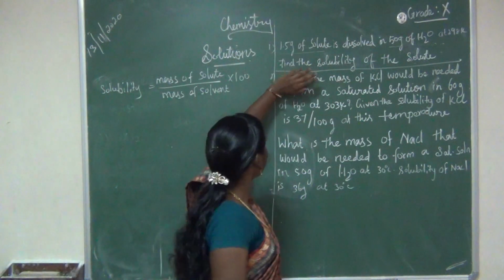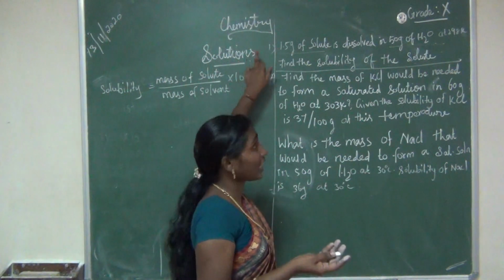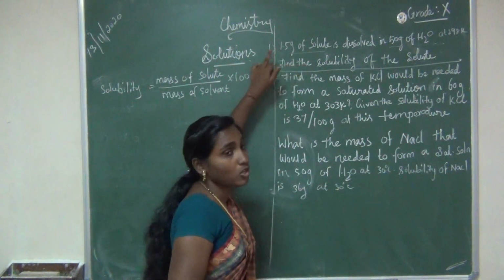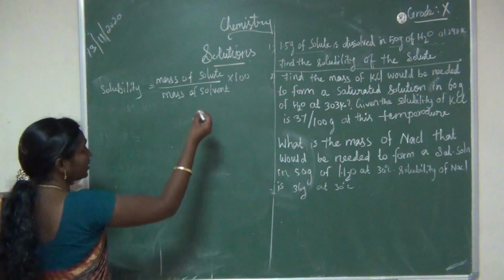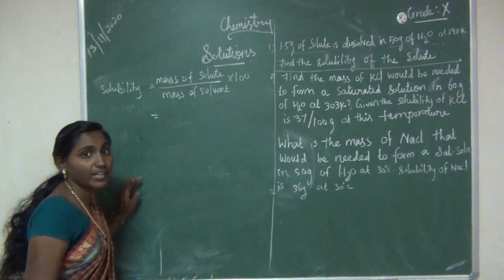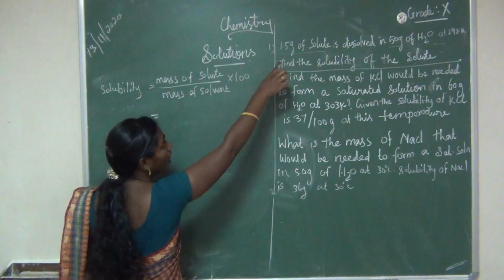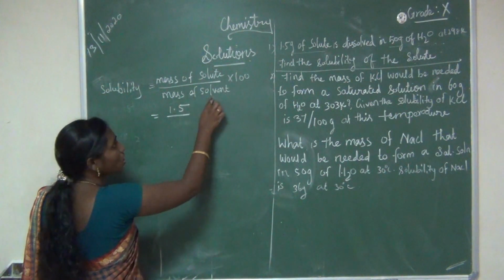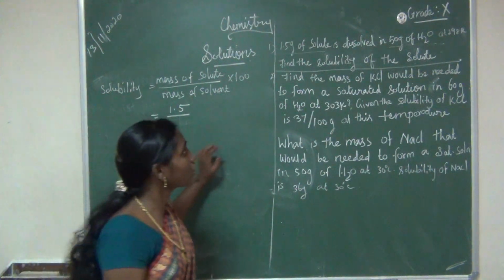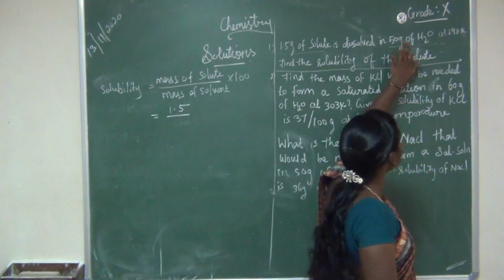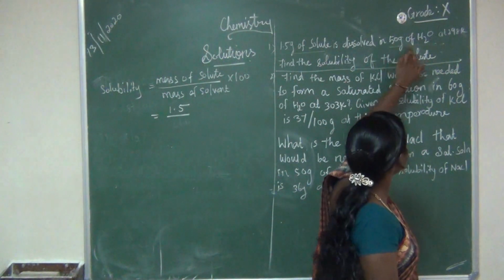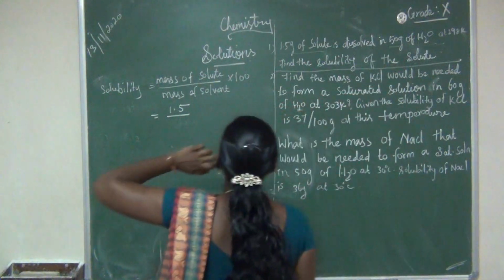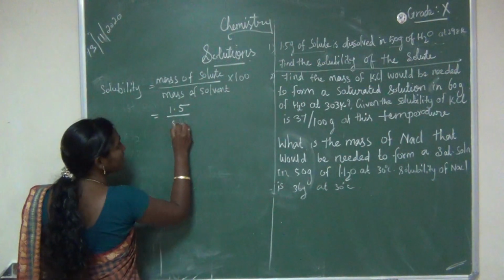Here mass means weight, right? How many grams of solute are given? 1.5. So 1.5 gram of solute is given, and we can apply the values here. Mass of solute is 1.5, divided by mass of solvent. How much is the mass of solvent? 50 gram of water, and this water is taken as the solvent.